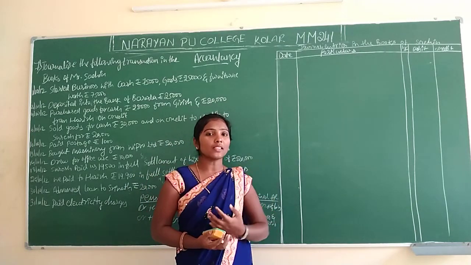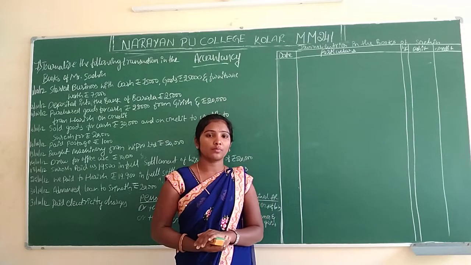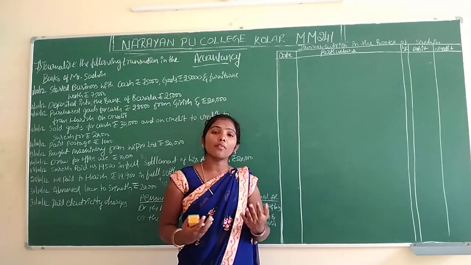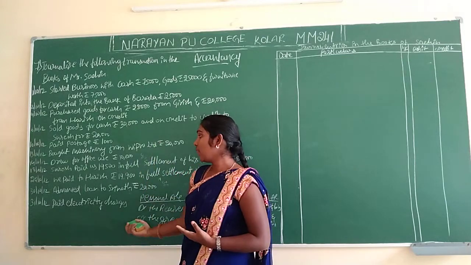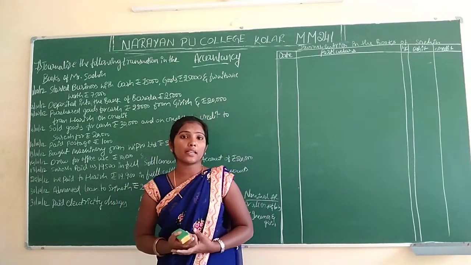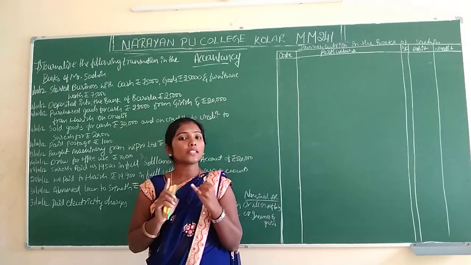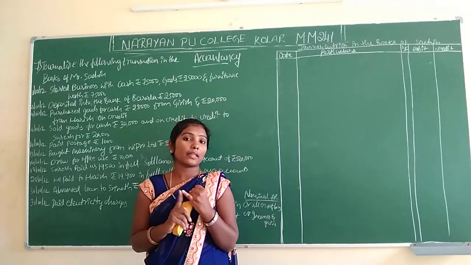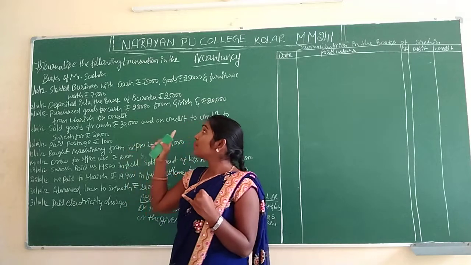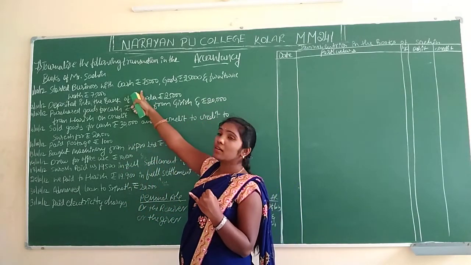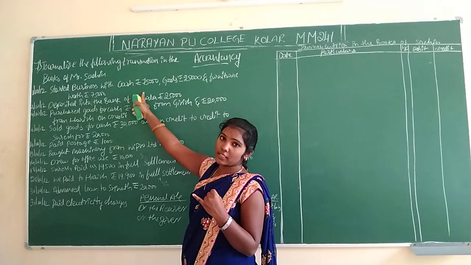Last class we discussed one problem. Now we will discuss new adjustments in journal entries. Always in journal entries there are mandatory and compulsory entries. What are the compulsory and mandatory entries? First it is capital. Capital entry means started business with cash. Always it should be a compulsory entry and mandatory entry.